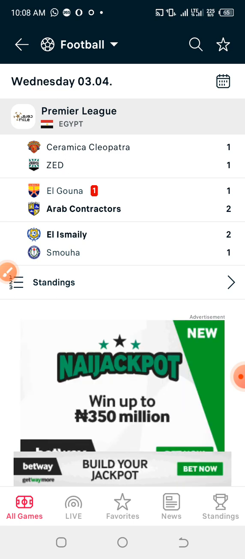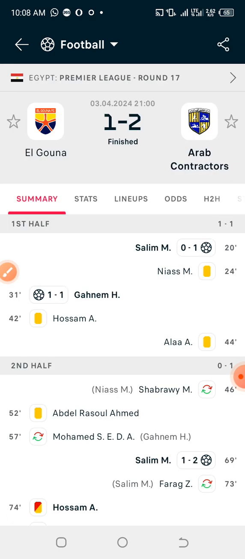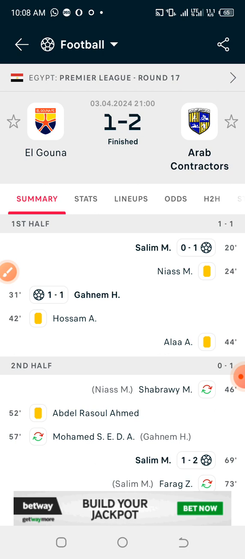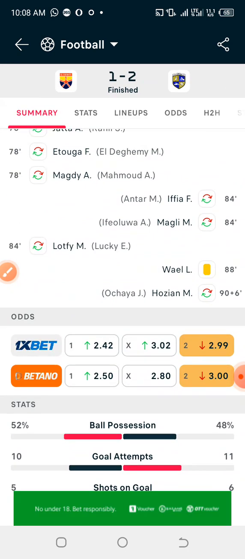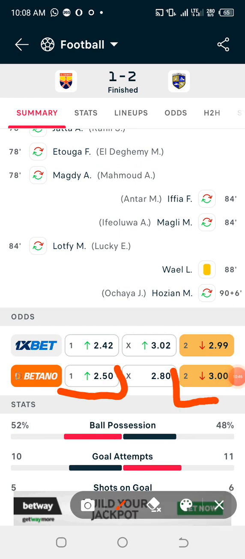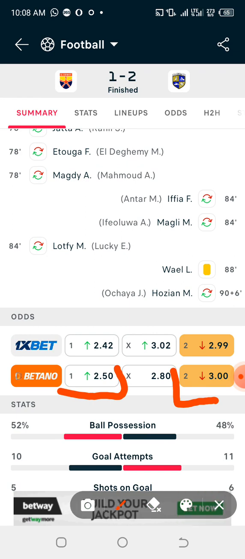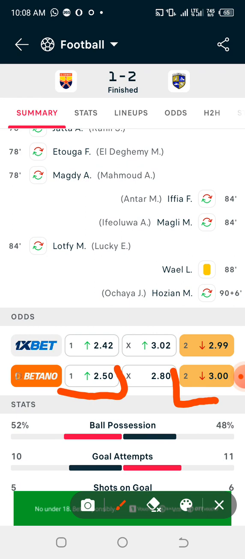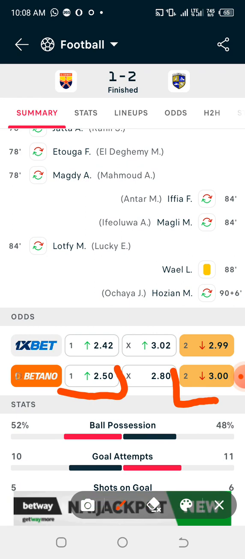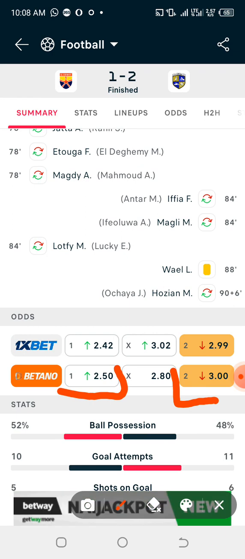Now, let us check one of these games and use this particular strategy on it, and let's see how it goes. Don't forget, the first thing that I always tell you guys to check is the odds allocated by the bookmakers. At least in this particular game we can see that both teams have at least 2 odds, maybe 2.9 or 2.7 or 2.5. Don't go for any team that the bookmakers are allocating maybe 1.80, 1.90, 1.70 odds for. Don't apply your analysis on it. Anything can happen, even when using this particular strategy, because in betting we cannot always 100% predict anything that will come out.